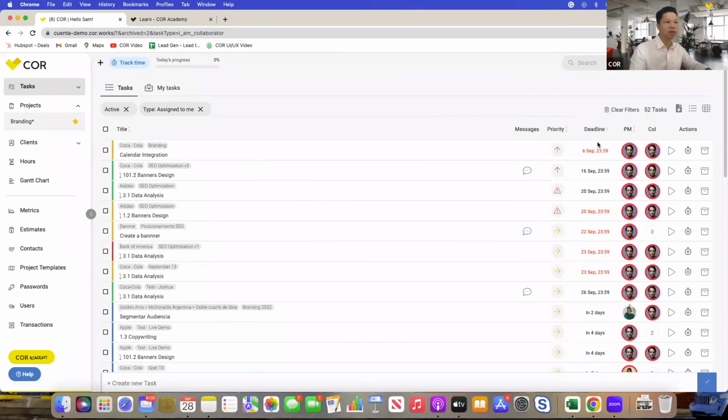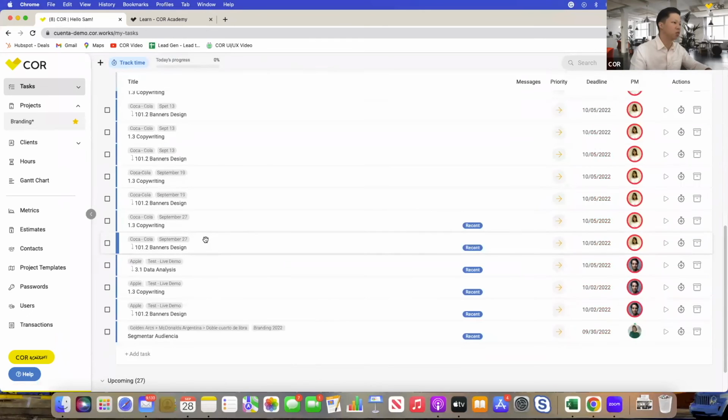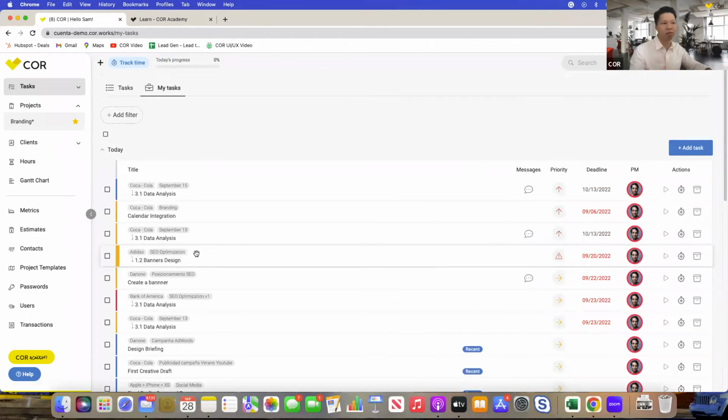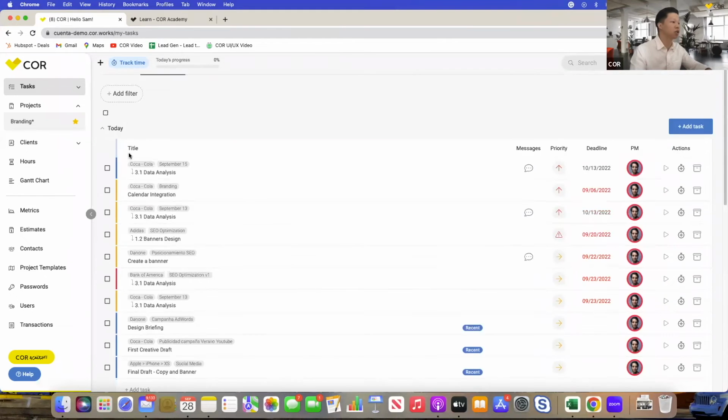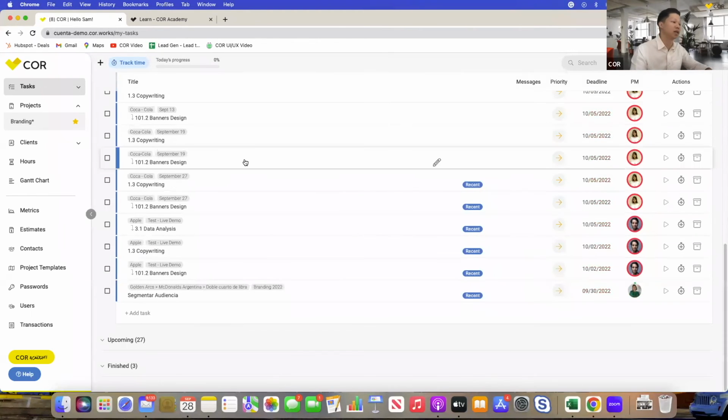But this is quite disorganized, right? It's sorted by deadlines. Of course, you can play around with the sorting on this dashboard. But if you jump into my task, it'll actually organize it by today and this week. And you can prioritize and plan your day according to what you're seeing right here. And it will show you the status of the projects. If you'd like to change the status of the task, you could just hover over this button right here and click the statuses that you want. Maybe you want to work on things based on the priority levels. You can do that also, right? You can play around with the filters, add tasks, everything is available for you on this dashboard right here.